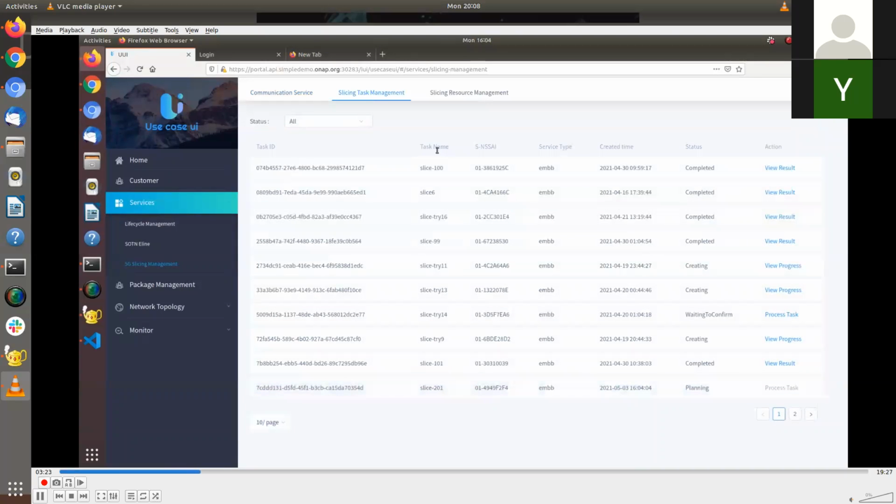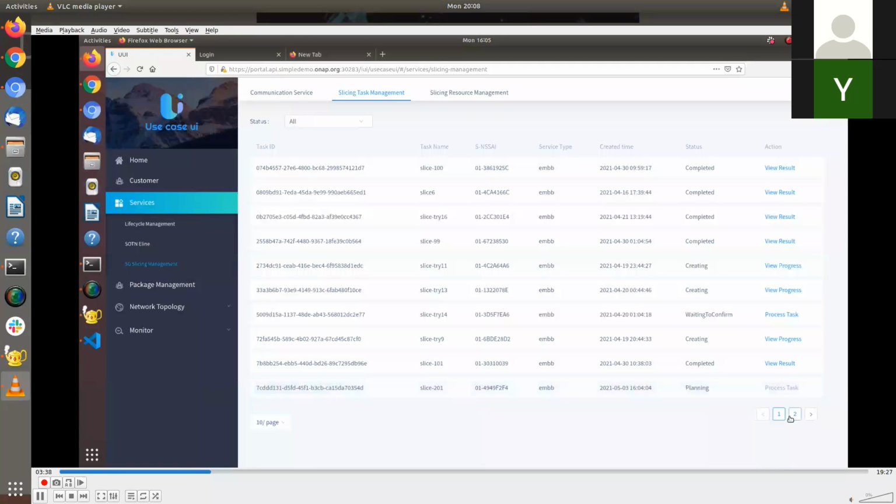Now the task is slice 201, and this is the identifier. I would take your attention here, because this is the value which we will provision in the Altran later. You'll see 01 49 49 F2. This is the NSSAI value which we are going to provision, because this is the slice ID which is getting created, and it is of type eMBB. Service type is eMBB here, and status is in planning.